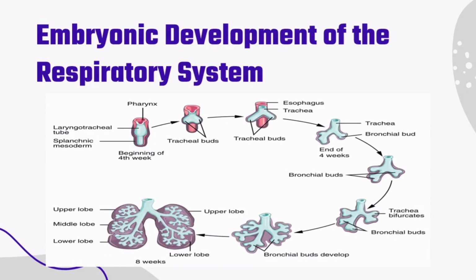Next is the embryonic development of the respiratory system. The development of the respiratory system in the embryo usually begins around 4 weeks, and the laryngotracheal tube is a structure that forms from the longitudinal extension of the lung bud. As the development progresses, the portion of this structure nearest the pharynx becomes the trachea, whereas the distal end becomes more bulbous and will form the bronchial buds.